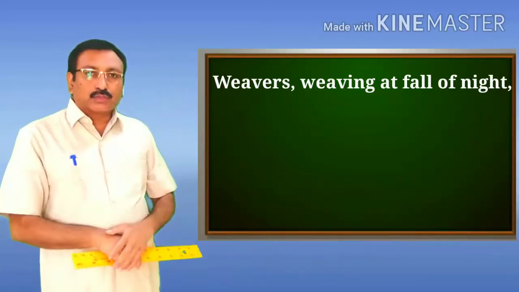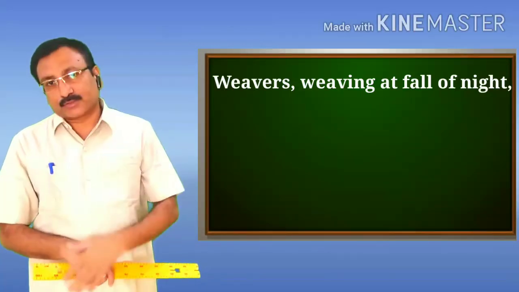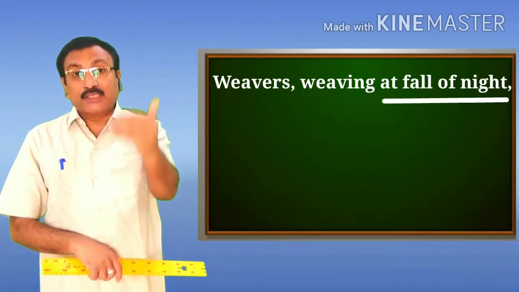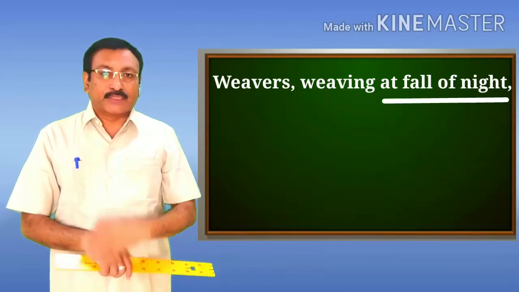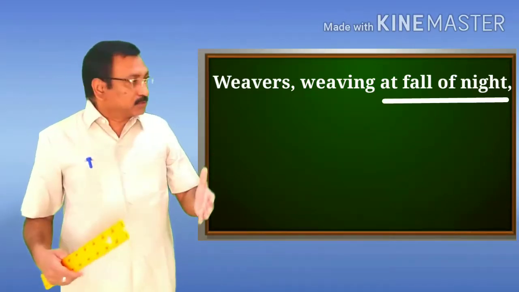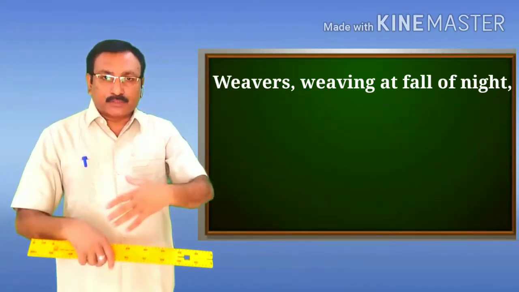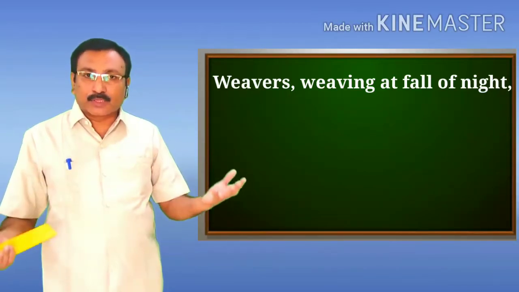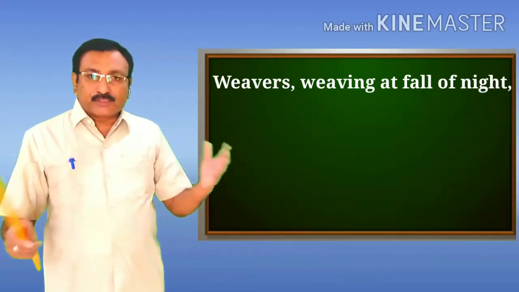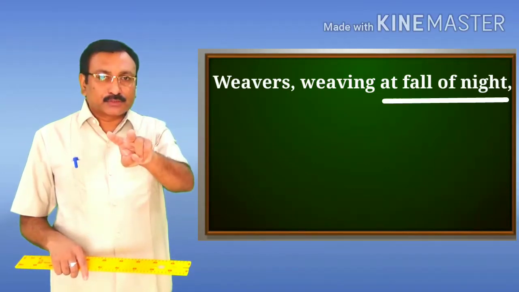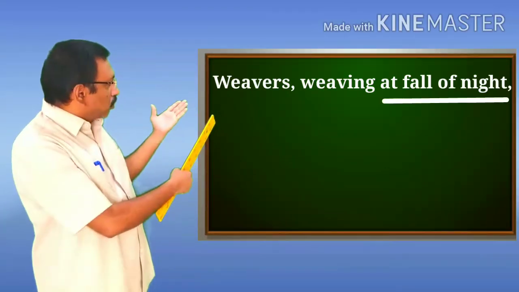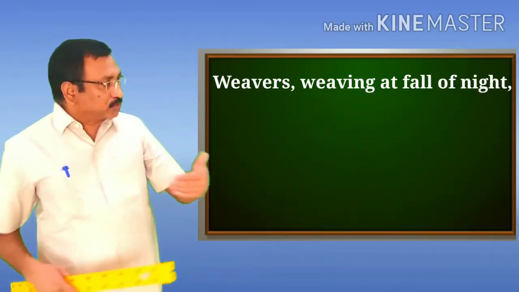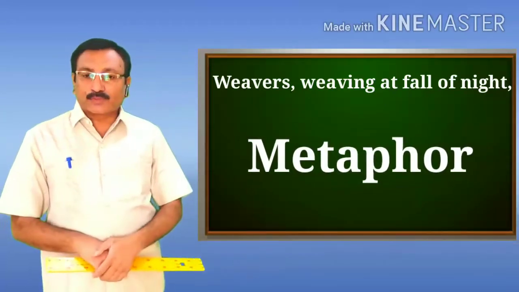In this line also the phrase "at fall of night" is compared with the significant second stage of the human life, and that is marriage. So it's a covert comparison without the use of relational indicators or markers of comparison. Comparison has been made between two different things. The first one is fall of night, and the second one is the second stage of the human life, and therefore this is an example of the figure of speech metaphor.